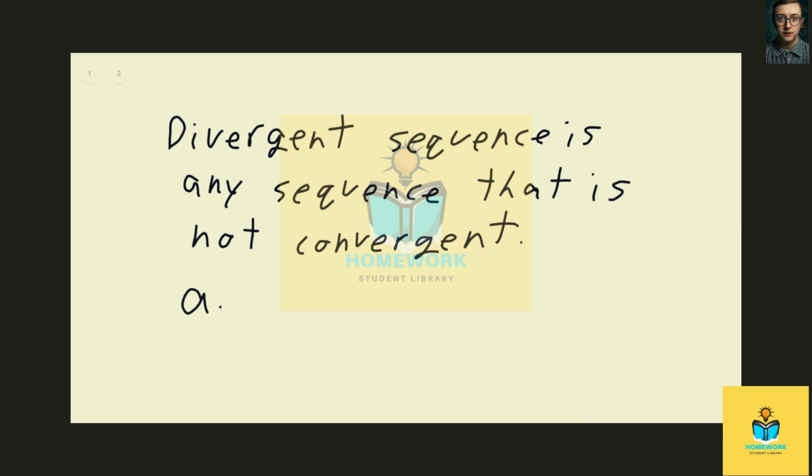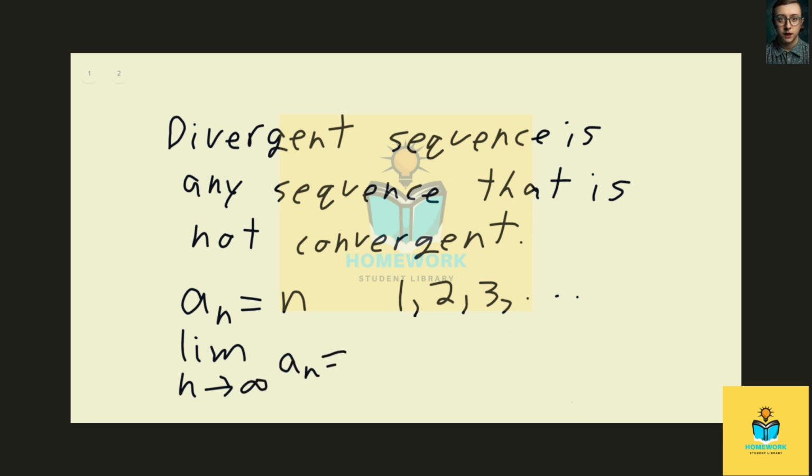Okay, so for example, the sequence defined by a_n equals n. So the first few terms are 1, 2, 3, ... Here we have the limit as n goes to infinity of a_n is equal to infinity. So infinity is not finite. So this cannot be a convergent sequence. Therefore, by definition, it is a divergent sequence.